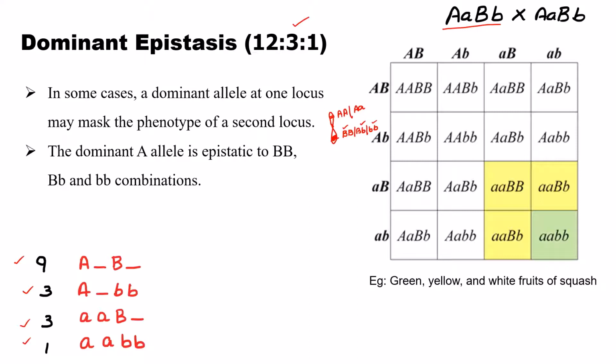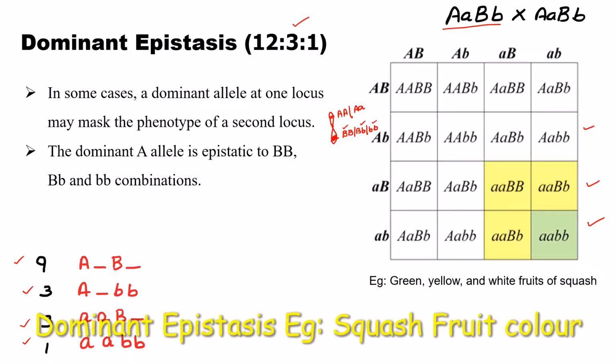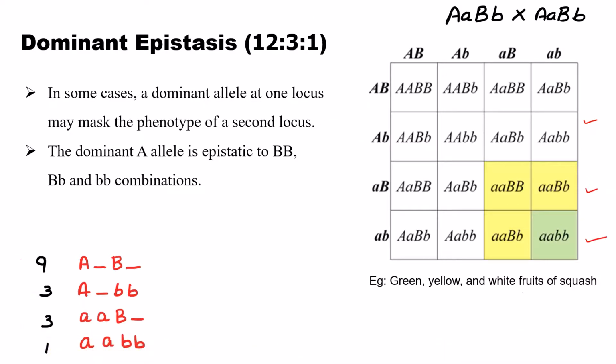Here we are self-crossing, and you can see how many phenotypes we are getting. Normally in a dihybrid cross we get 4 phenotypes, but here we are getting only 3 phenotypes. This is the example of squash fruit. This is because of dominant epistasis.